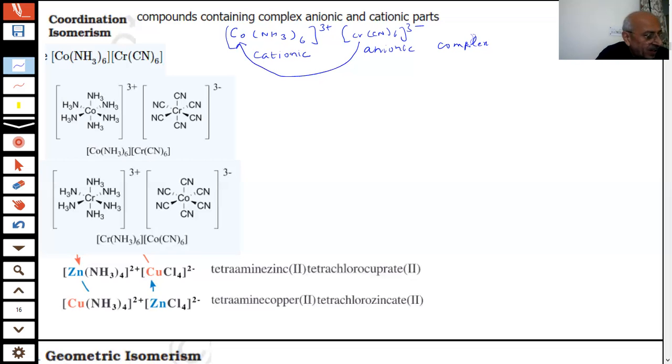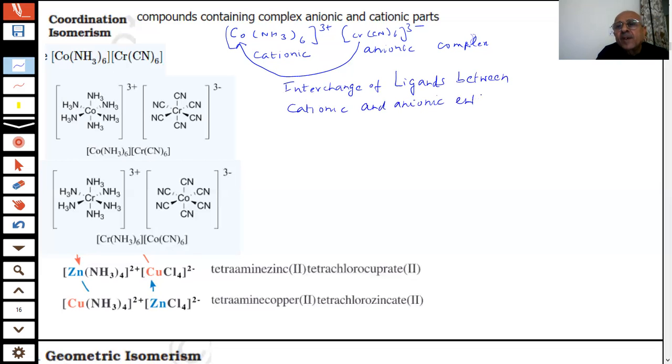So, interchange of ligands between cationic and anionic entities. What is happening? Interchange of ligands between cationic and anionic entities.